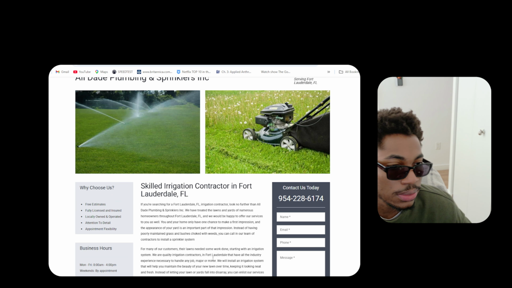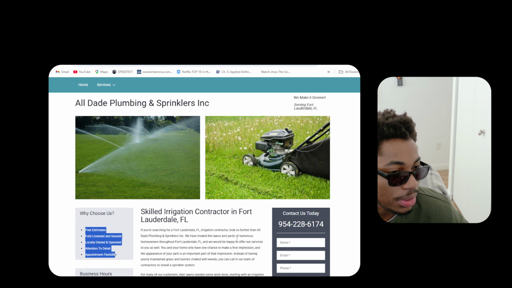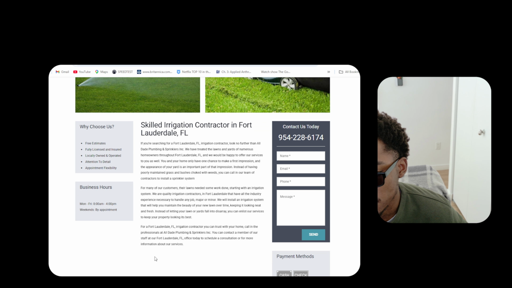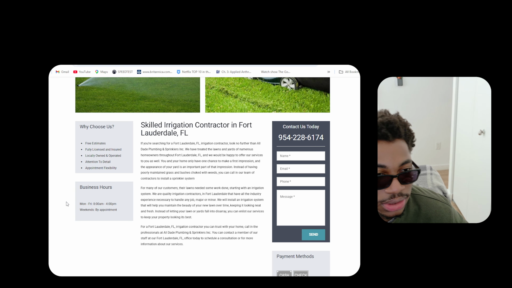And I'm guessing they can come to your house without any issue. I think that should be very prominent on the design as well. Like those, hey, why choose us? It should be very like, pick me. So we definitely want to make that prominent in our design. Payment methods: cash and check. Okay. Email, form, etc.